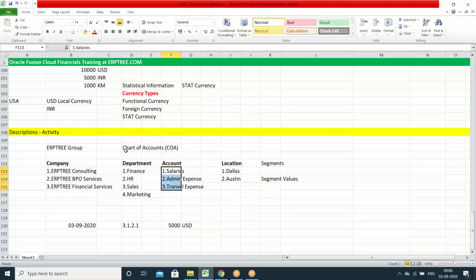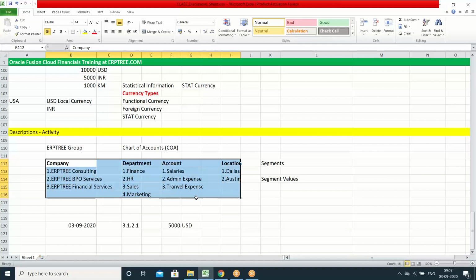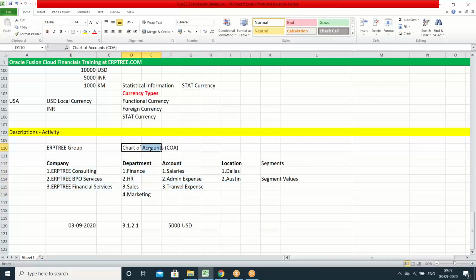That is the reason they are calling it chart of accounts. Otherwise, they should call it a chart of companies, chart of departments, chart of locations also. So out of all these details, the primary details are accounts information. That is the reason they gave the name chart of accounts. In reality, this is not only a chart for accounts. This is a chart for companies, departments, and locations also. But the name is chart of accounts.